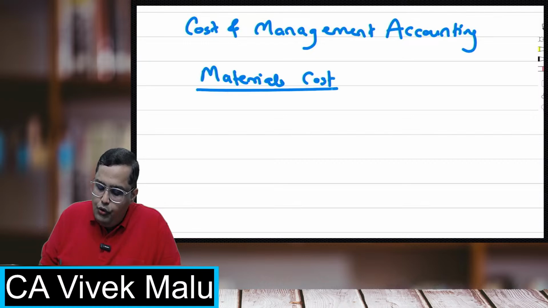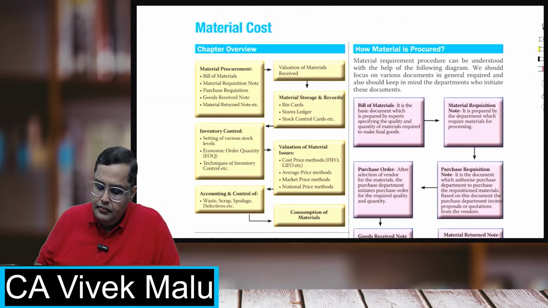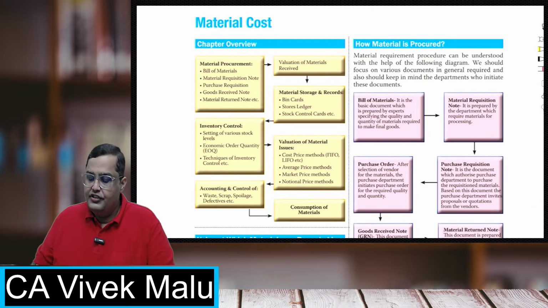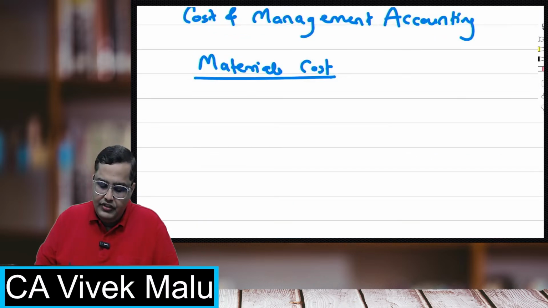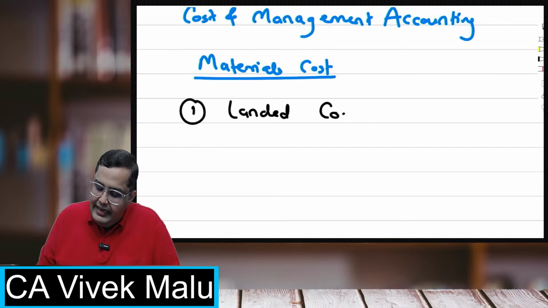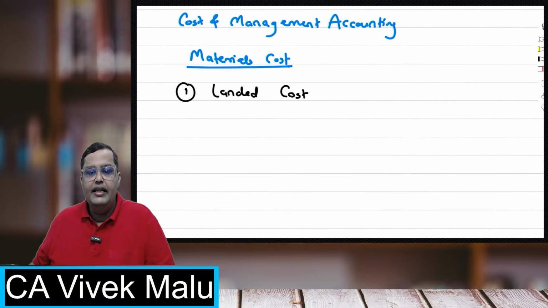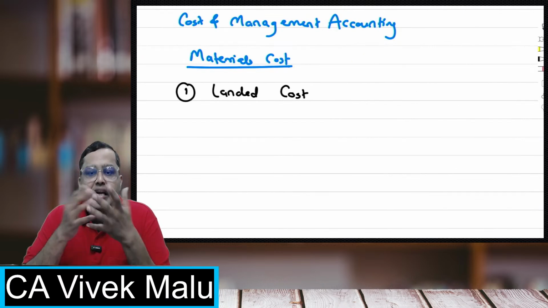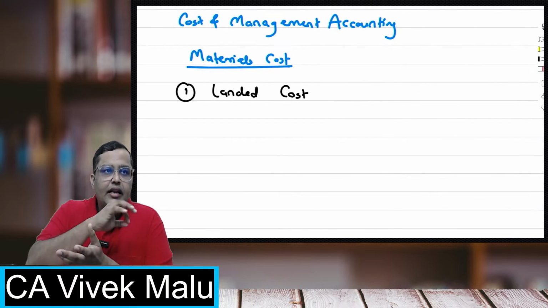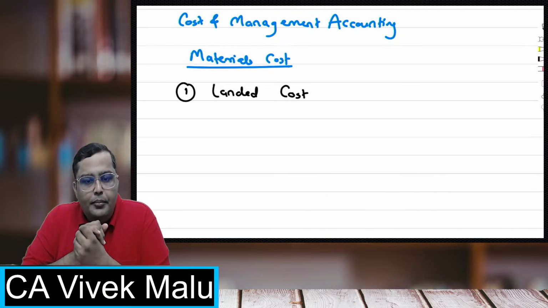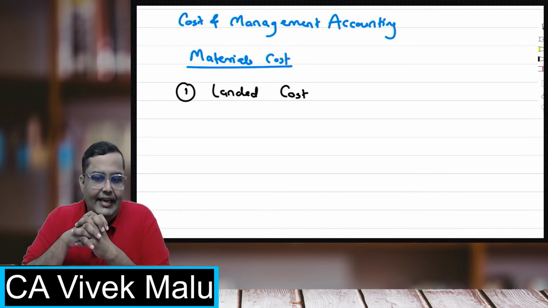Now, what are we going to learn in this chapter? First, I'll tell you what all we are going to see. First, we will be seeing landed cost. Now, what is this landed cost? Basically, how much did the materials cost at our place? What all you will include in the cost of the materials is covered in this topic, landed cost.